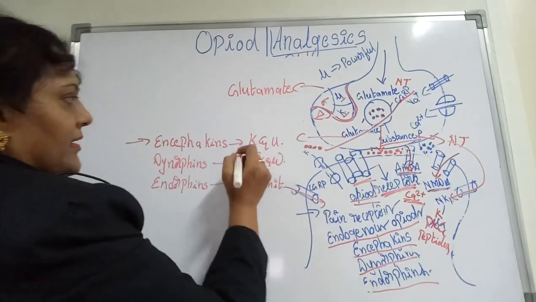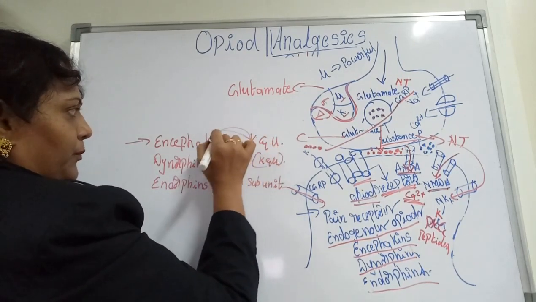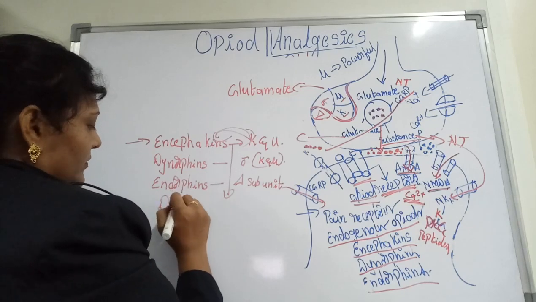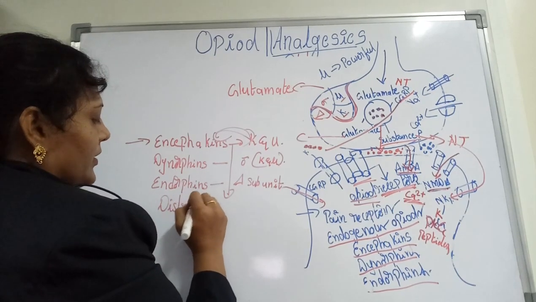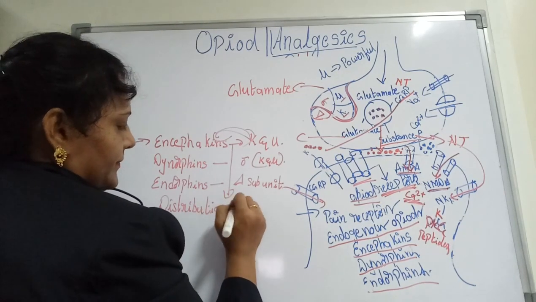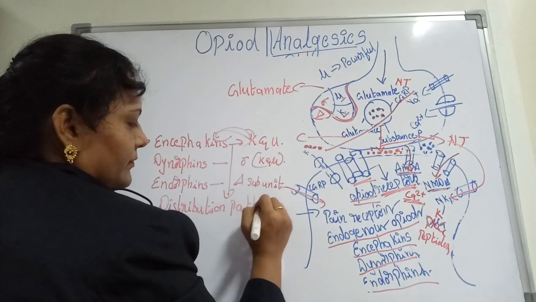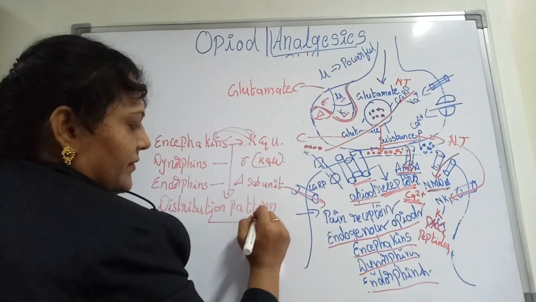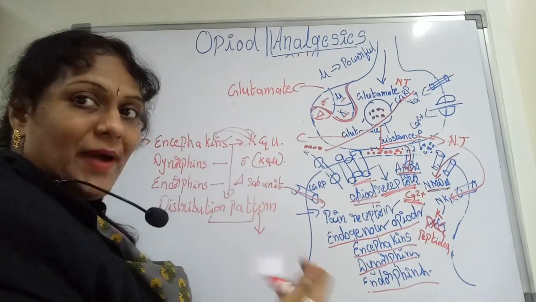And next we'll see how they are distributed all over the body, the distribution pattern. They are beautifully distributed in the areas of spinal and supraspinal.